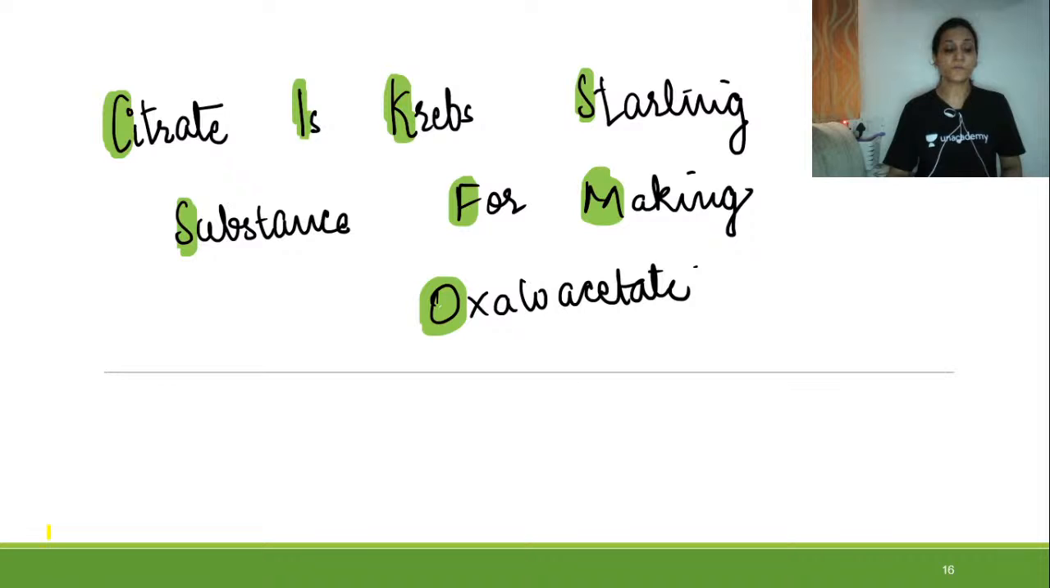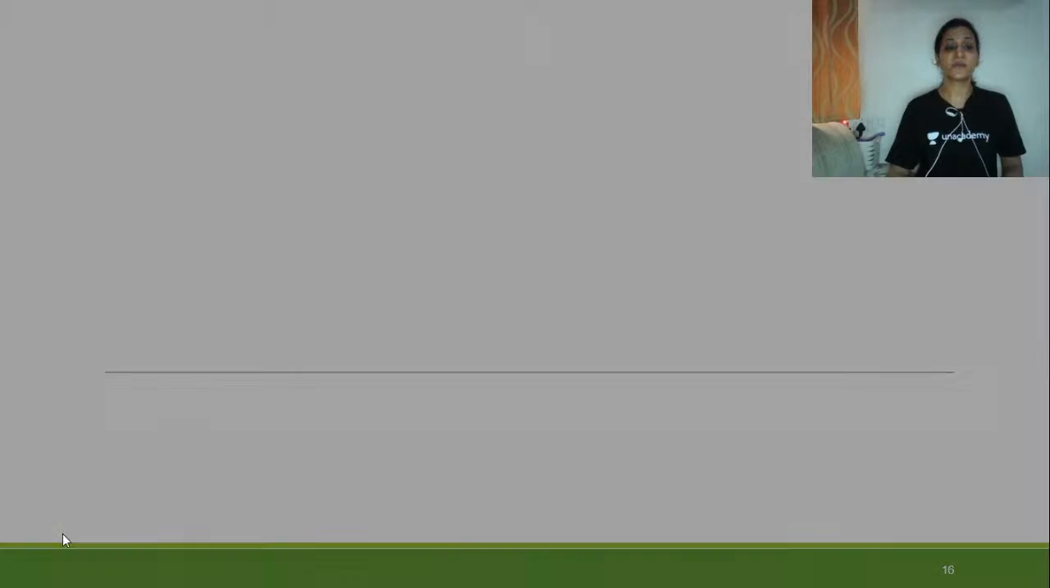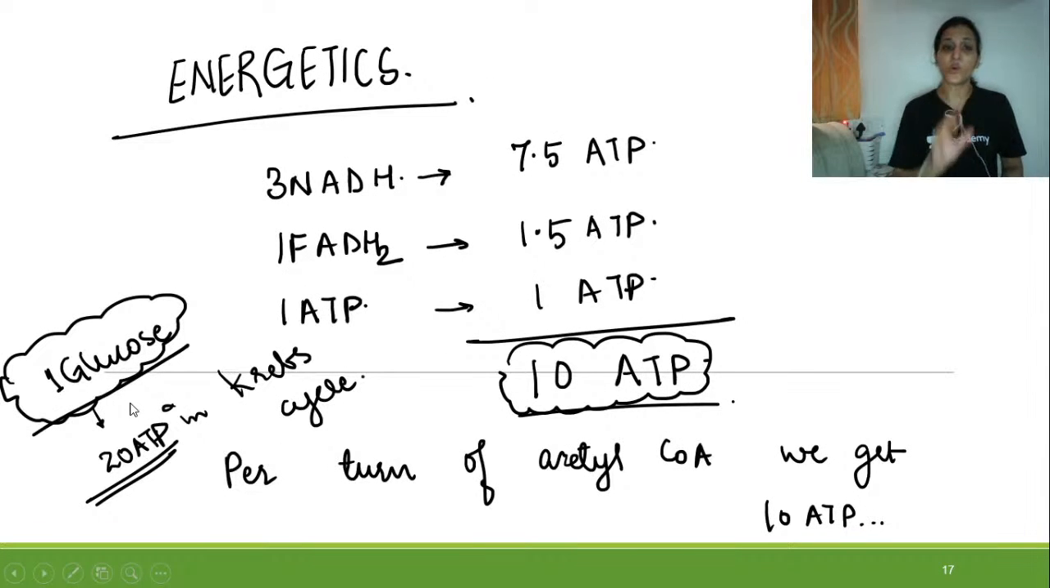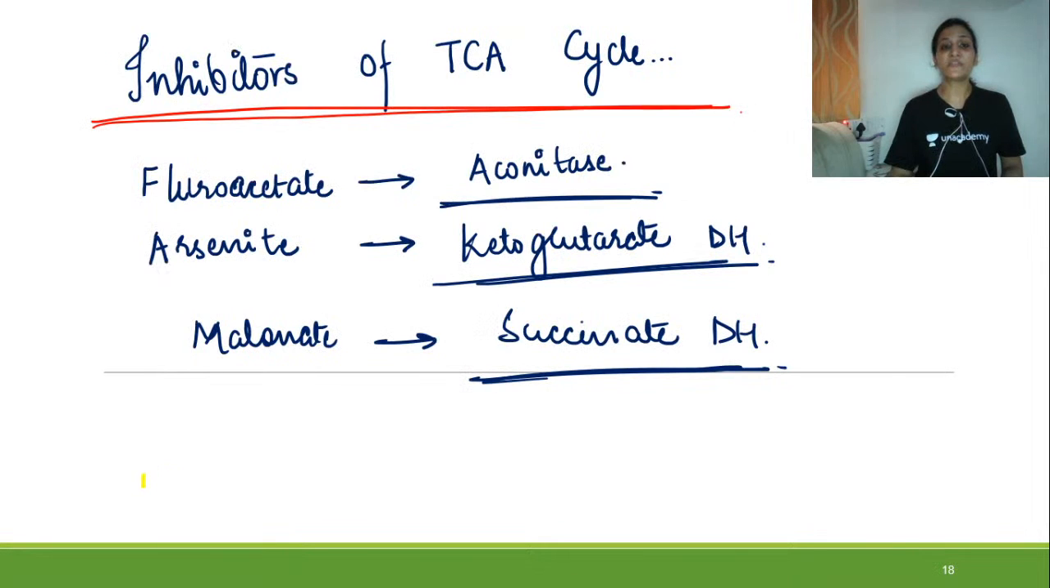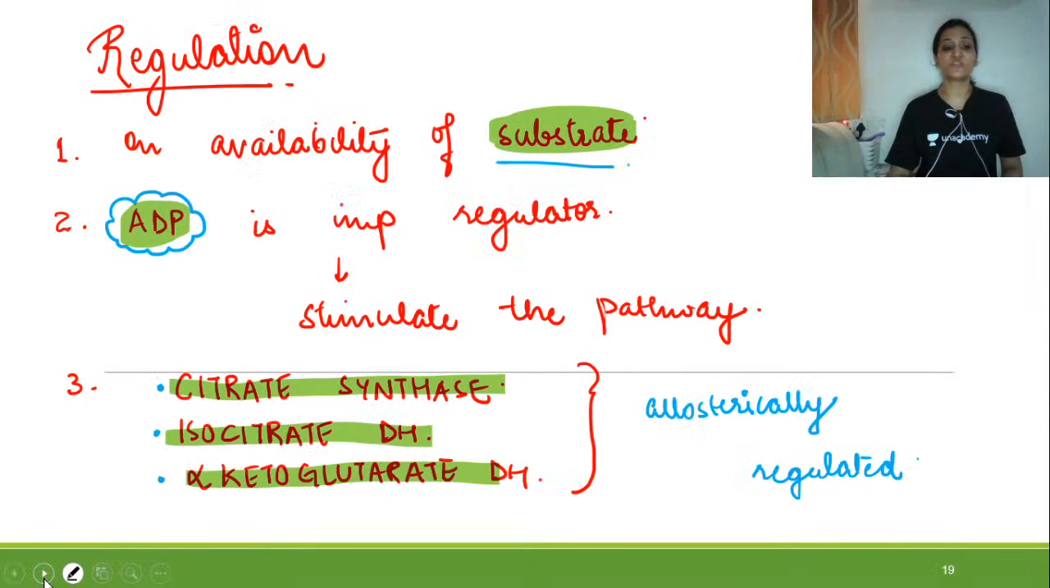There is a mnemonic: citrate is Krebs starting substance for making oxaloacetate. You can remember this, and you will remember all the intermediate sequence. In one Krebs cycle there is formation of 10 ATP, and one glucose will give 20 ATP with the help of the Krebs cycle. Then we have seen the inhibitors of the TCA cycle. Fluoroacetate inhibits aconitase. Arsenite inhibits ketoglutarate dehydrogenase. Malonate inhibits succinate dehydrogenase.